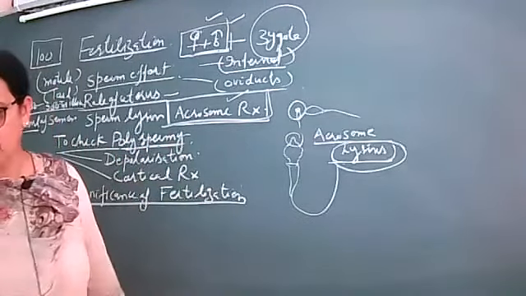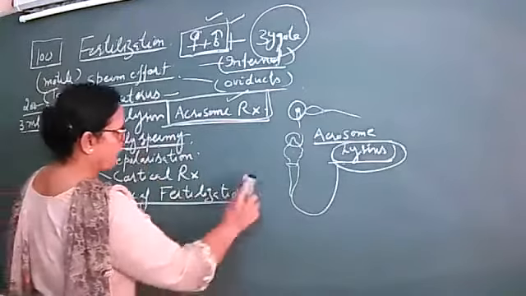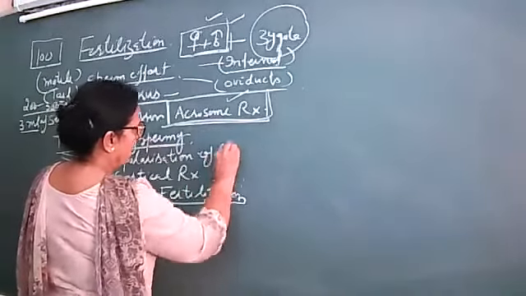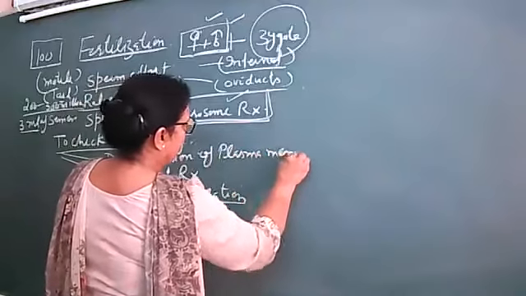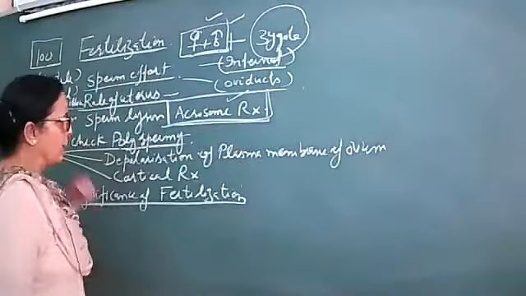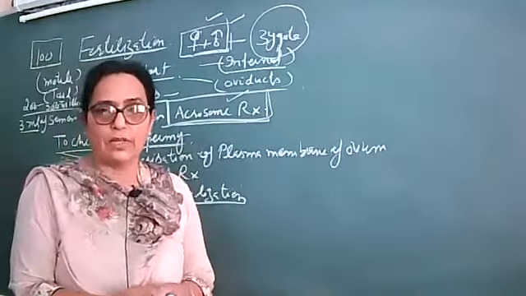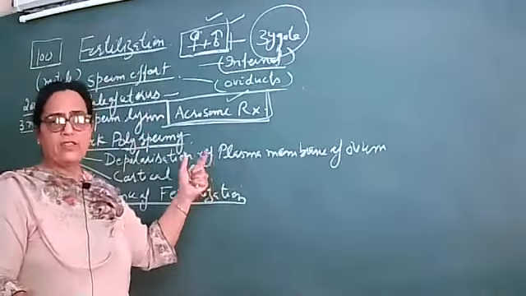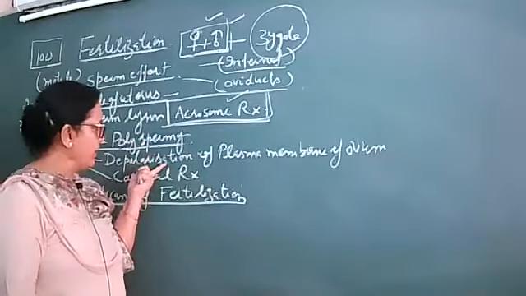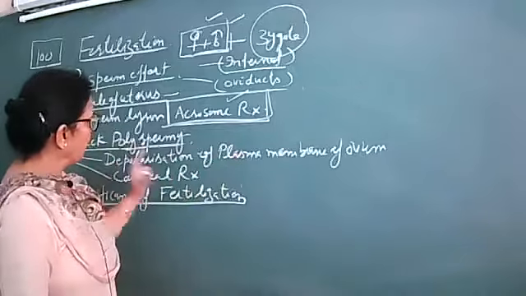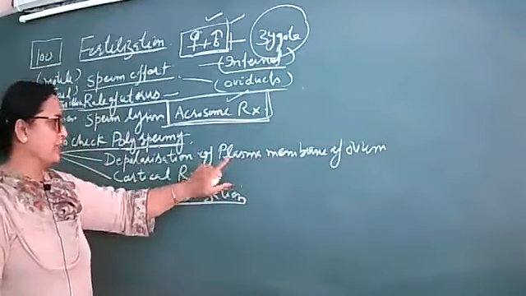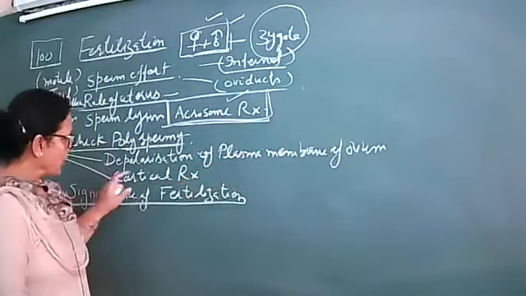So there are two things responsible to check this polyspermy. One thing is the depolarization of the plasma membrane of the ovum. When the sperm comes in contact with the ovum, certain electrical changes take place in polarity. Depolarization takes place, and as a result we say that depolarization of the membrane has taken place. As a result of that, the second thing that happens is the cortical reaction.